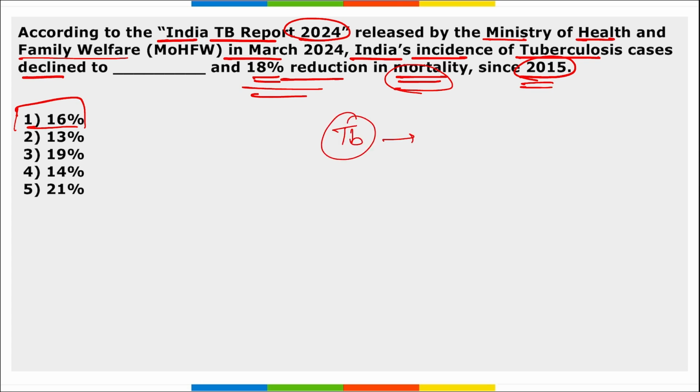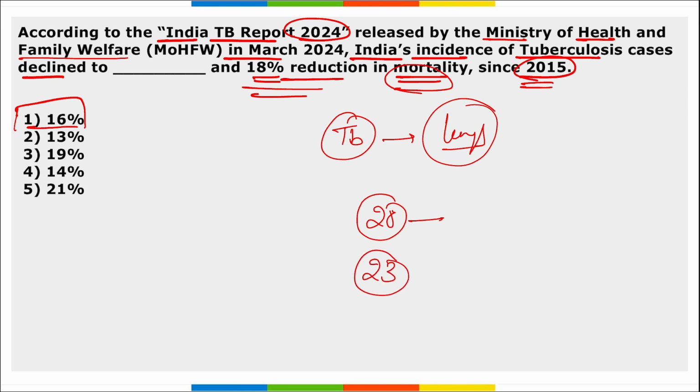TB, remember, this is caused in lungs. It is a communicable disease. Correct. And here remember the mortality rate has declined from 28 lakh mortalities, that is deaths in 2015, to 23 lakh deaths in 2022.